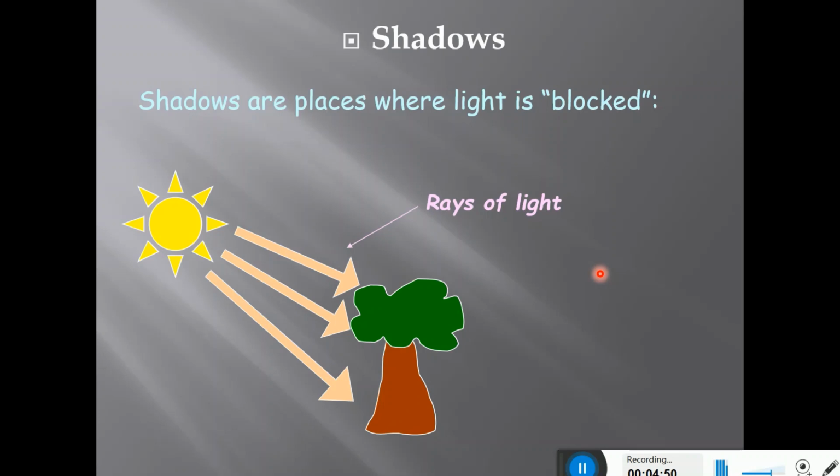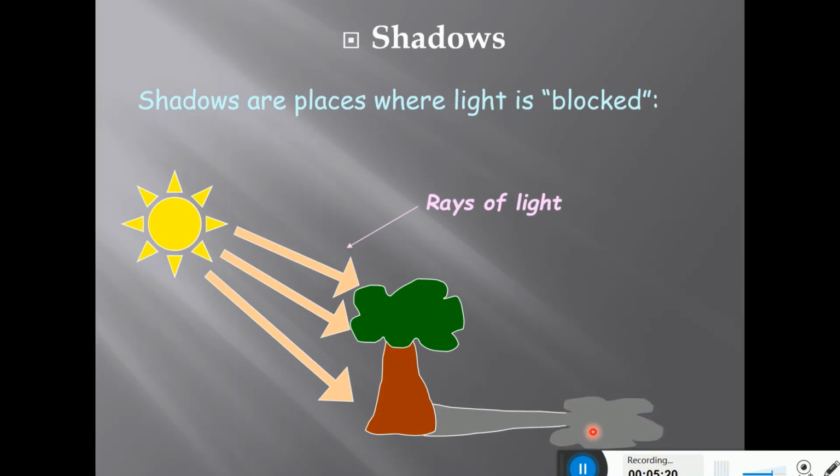ये लाइट ही है जिसके कारण हमें शैडोज दिखाई देते हैं. So light is the only thing that makes the shadows visible. So what actually are shadows? Shadows are the places where light is blocked by objects, and we see certain images formed due to the blockage of light, and the images resemble the object that is blocking the light. Look at this. The light is coming from the source, it reaches this object, and after reaching, the image is formed.